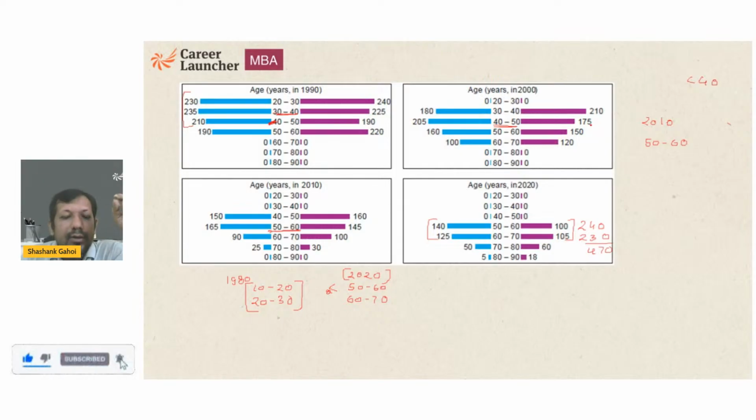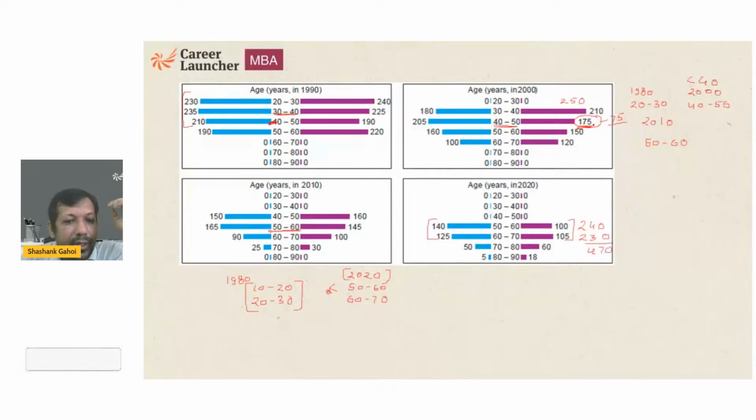Now in 1980, the ladies that were of 20 to 30, in 2000, they are going to have an age range of 40 to 50. Right. Now there are 175 such women, and so it means 75 are already dead in the same range, because every category has 250 people. Now there are 175 women, and here there are 145 women.